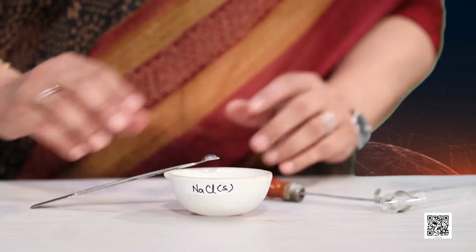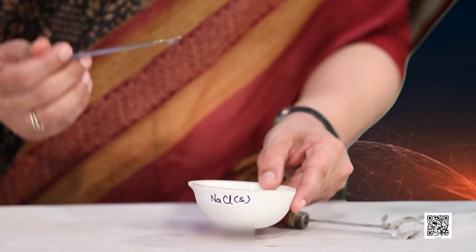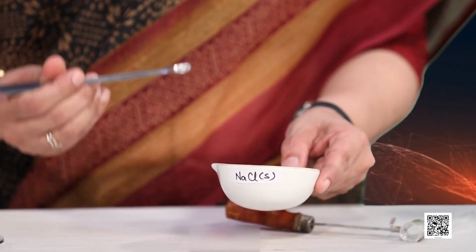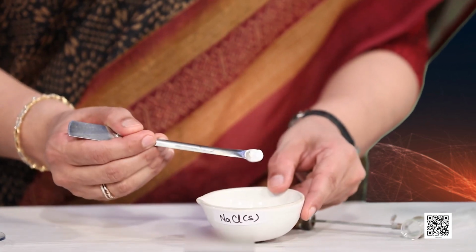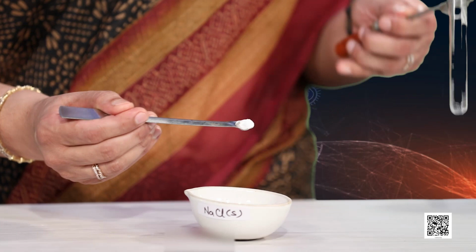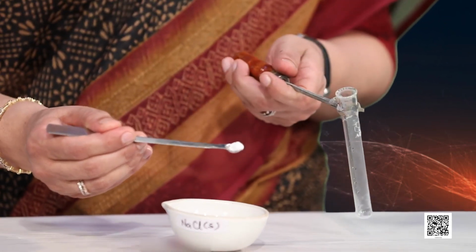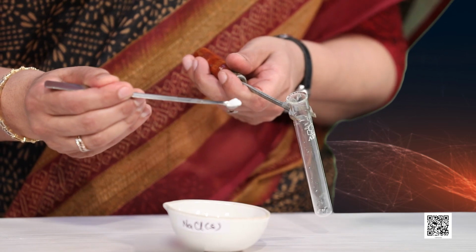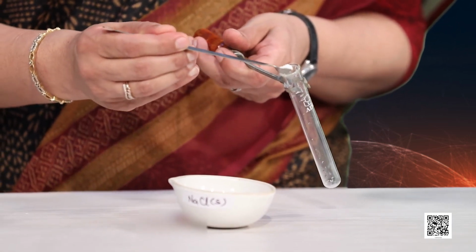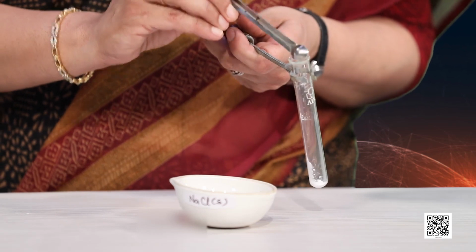First of all, we should have a dry acid, and to produce a dry acid sample, what we will do is, I will take some dry sodium chloride, the salt that we eat, and take it in a dry test tube, because we want to have a dry gas, dry HCl gas, we are going to produce that. So, here we have dry sodium chloride in the test tube, and to this we will add some concentrated sulfuric acid. Now, my dear students, this activity is not to be performed by you.